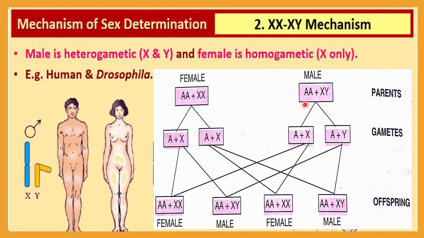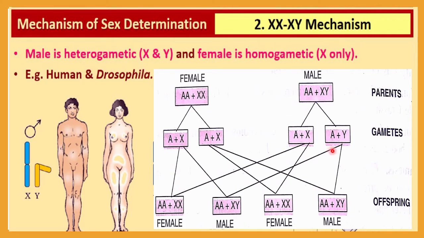But in case of a male, because of the presence of X and Y, this is the heterogametic. That's why AA will divide, and one will get X and one will get Y. And if you do Punnett square analysis, you can get the idea, half number of female and half number of male. This means 50-50% chances of offspring. That all depends on the gamete formation in the male, because male is heterogametic. So here you should notice that any type of sex determination depends on the heterogametic organism.